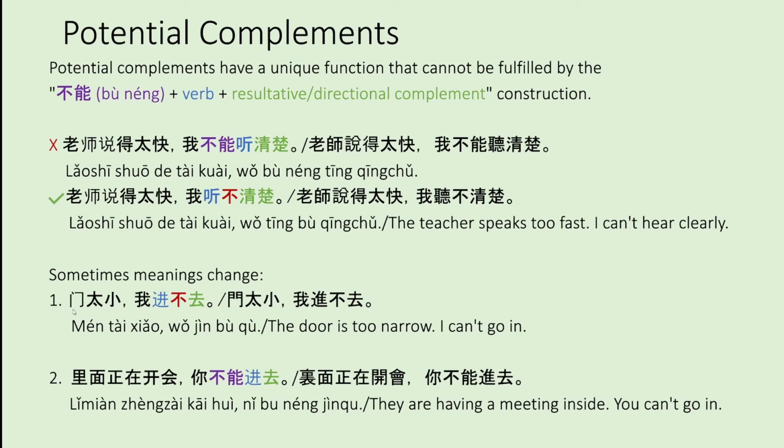So for example, 1, 门太小，我进不去. The door is too narrow, I can't go in. And the second example, 里面正在开会，你不能进去. They are having a meeting inside, you can't go in.